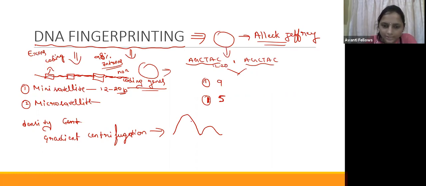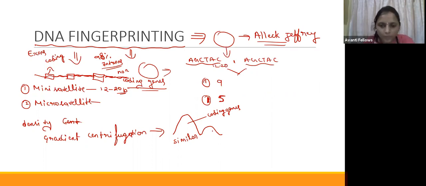The large band is the coding genes, and it is similar in all humans. It is similar in my DNA and in your DNA.